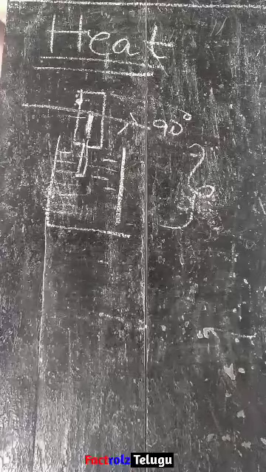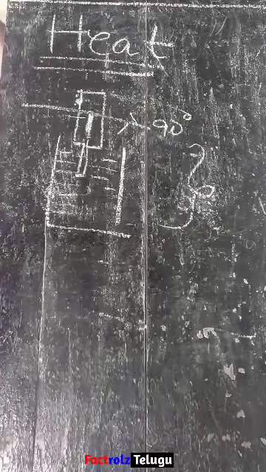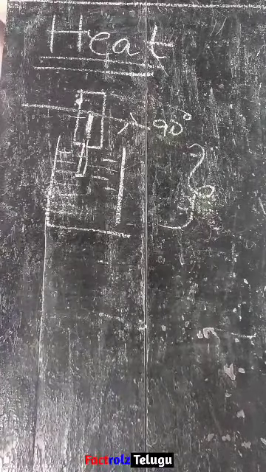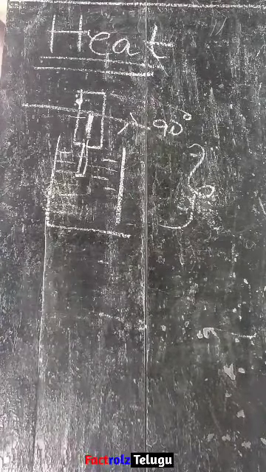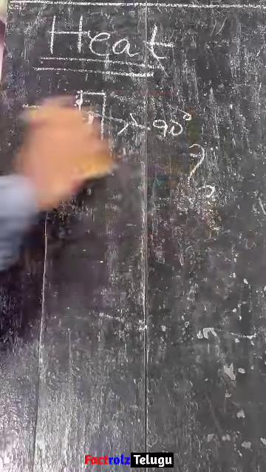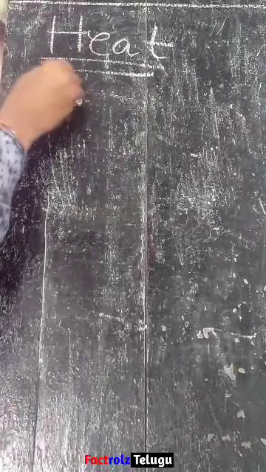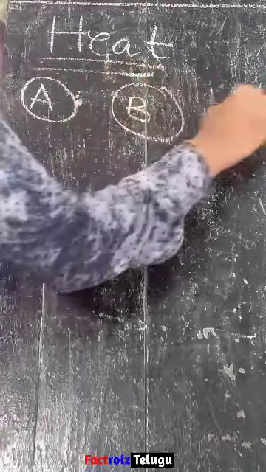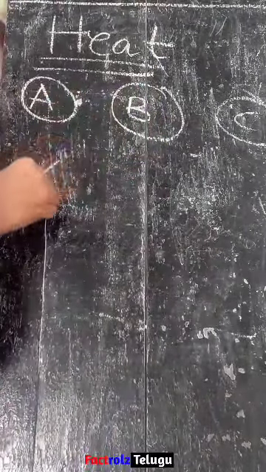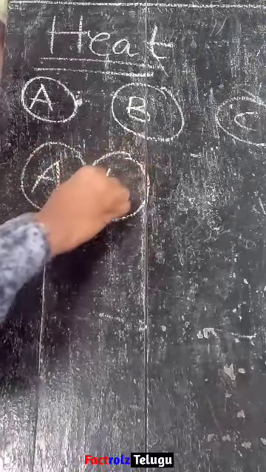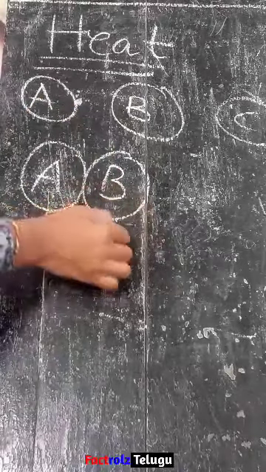Next, if two different systems A and B in thermal contact are each in thermal equilibrium individually with another system C, will the systems A and B be in thermal equilibrium with each other? So there is one question, and you have to think very carefully. Suppose you have three bodies A, B and C. First, A and B are in thermal equilibrium. That means they are in contact and in thermal equilibrium, so they have the same temperature.